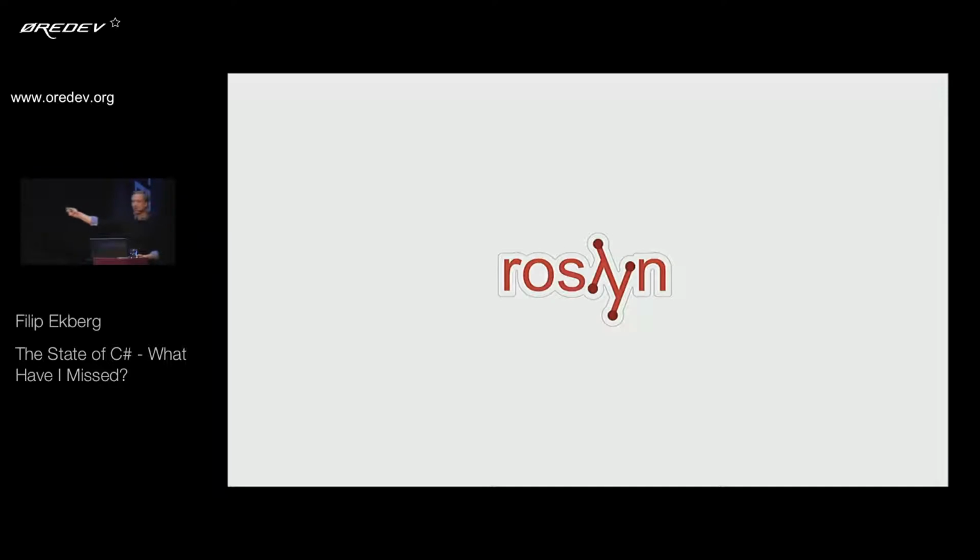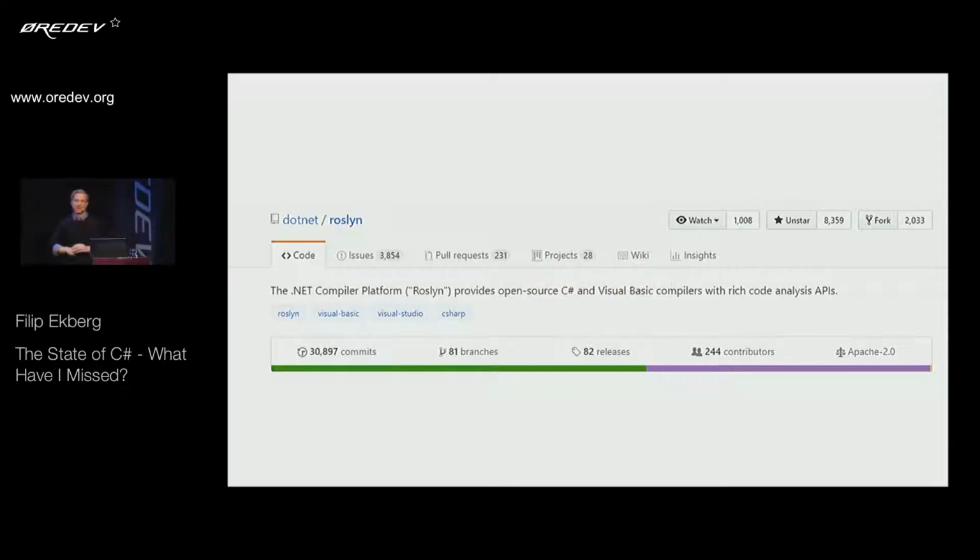And what's even cooler with this is that it's open source. So Microsoft is not only pushing the code to GitHub, but they do a lot of commits. They do a lot of releases. So they have 82 releases of Roslyn, which is the C# and VB compilers. There's not 82 releases of Visual Studio. This is independent from the IDE. And they have a lot of issues.